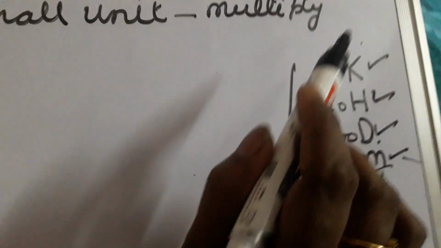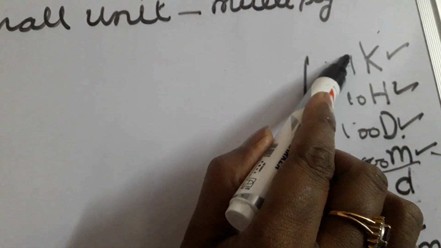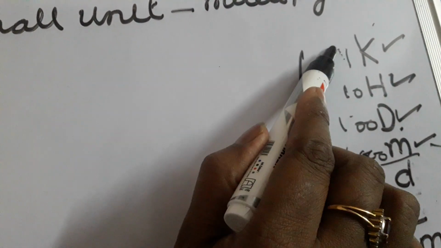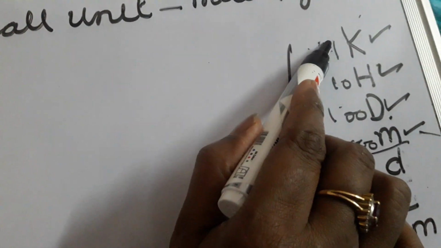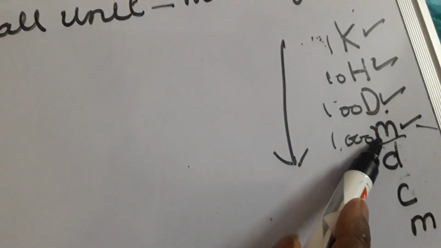It means when we are coming down, from this unit to this unit. Kilometer is written on the upper side, so it is a bigger unit, and you have to convert it into meter, which is a small unit.